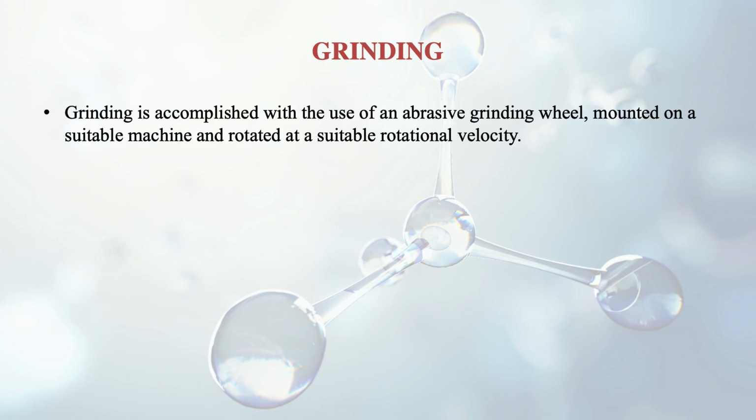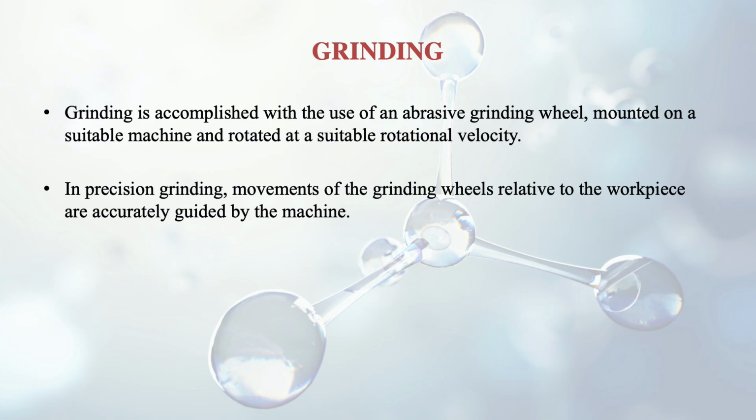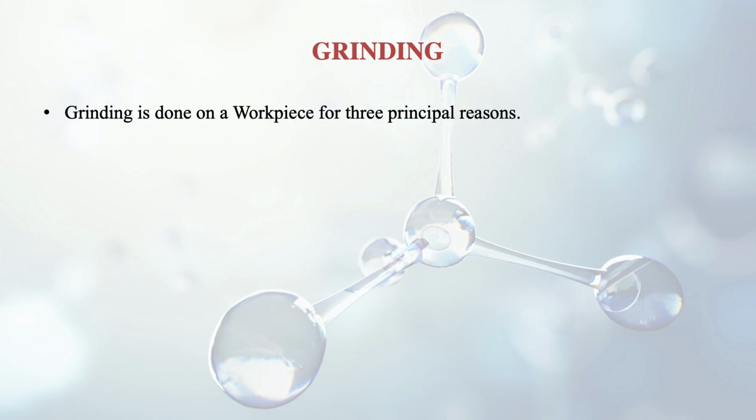Grinding is a very important process, and we can know about this now. Grinding is accomplished with the use of an abrasive grinding wheel mounted on a suitable machine and rotated at a suitable rotational velocity. In precision grinding, movements of the grinding wheel relative to the workpiece are accurately guided by the machine. Grinding is done on a workpiece for three major reasons.